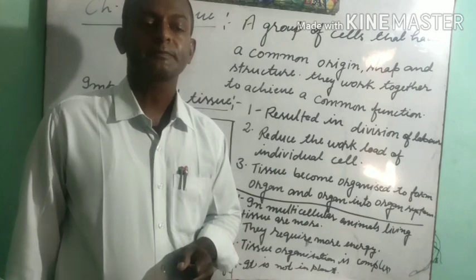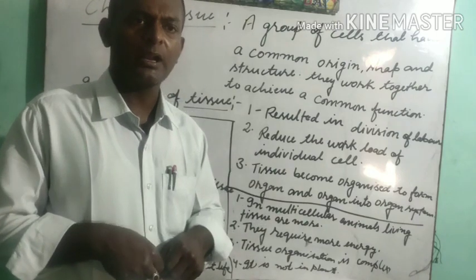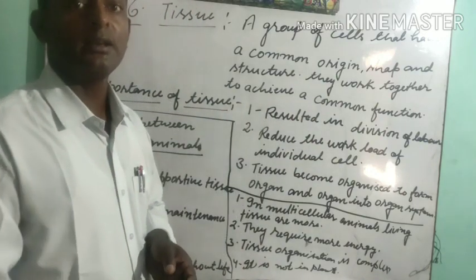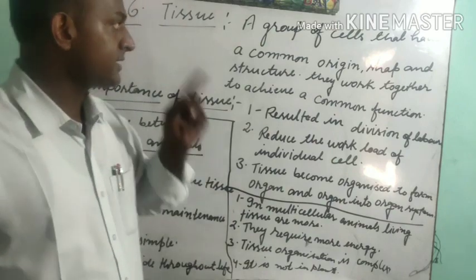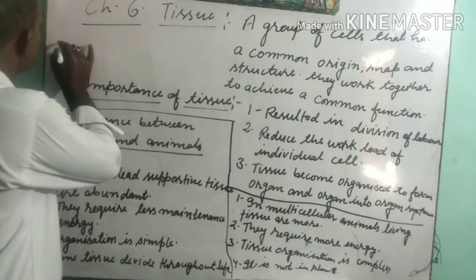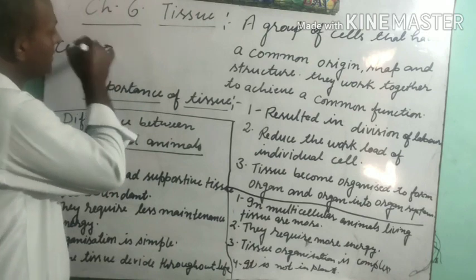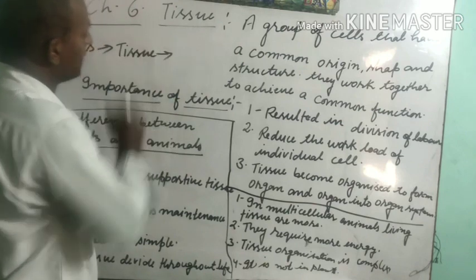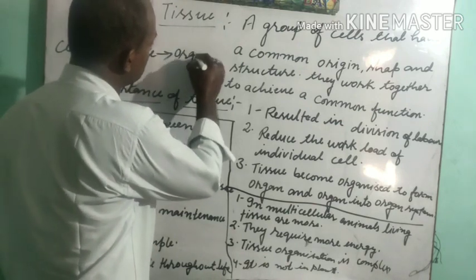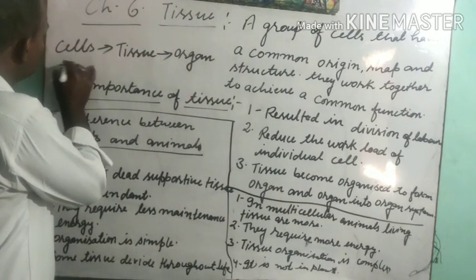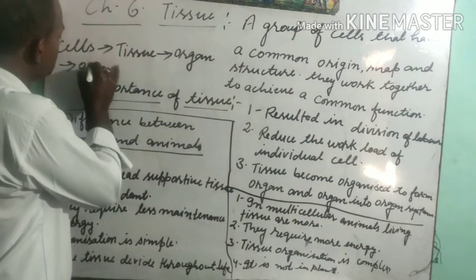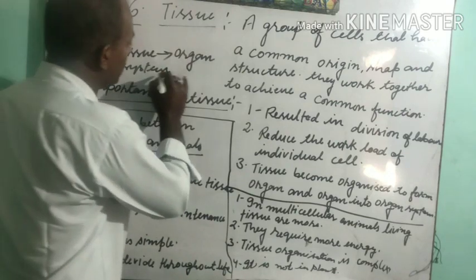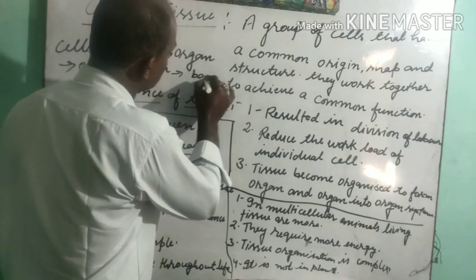As we know, students, in our body there are different types of tissue which are also organized together to form organs. As we have discussed earlier, these are the cells. When these cells are organized together, they form tissue. When tissues are organized together, they form an organ. When organs combine together, they form an organ system, and then there is the formation of the body.